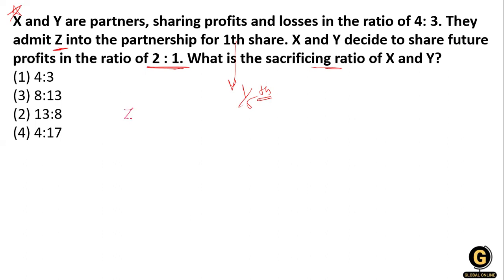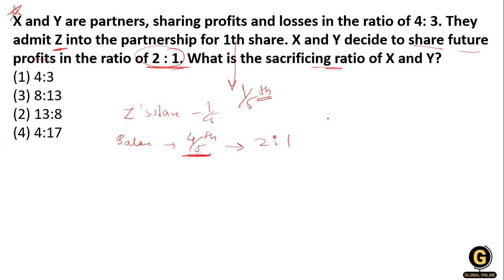So what we do over here: you know that Z has a new share, that is a 1/5 share. Clear? And if he takes a 1/5 share, what is the balance of share that remains? The balance is 4/5 share, and this 4/5 share is distributed between X and Y in which ratio? X and Y decided the future profit ratio is 2:1. So they are distributing it in the 2:1 ratio. Clear?